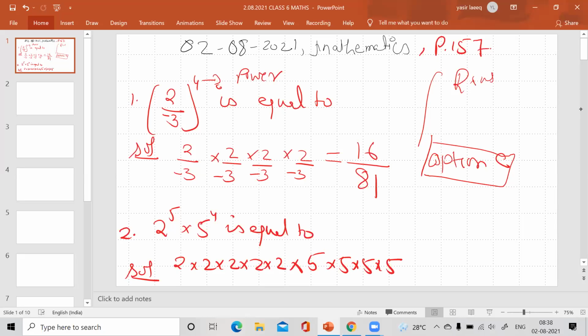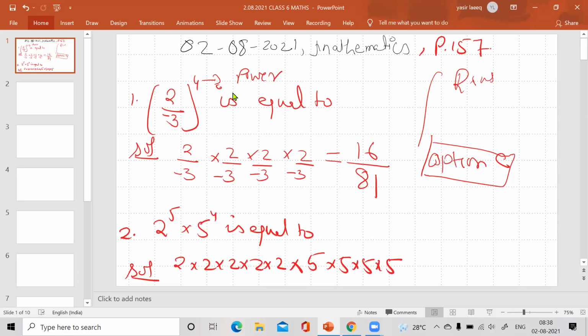Now, as this is an MCQ or objective question, we also have to look at the answer, in what format the answer is given to you. The answer is given in the form of 10. So there is no 10 in the question, so we make it in the form of 10.